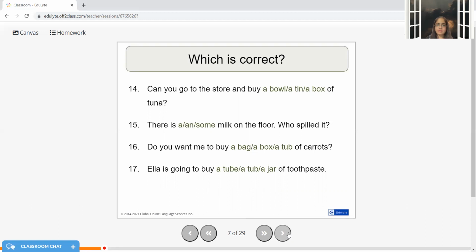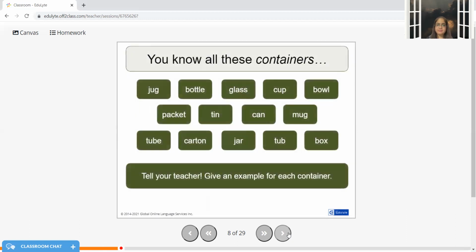There is some milk on the floor. Do you want me to buy a bag of carrots? Ella is going to buy a tube of toothpaste. So you know all these containers, and using these you need to make sentences, and we recommend you to write the same in the comments box below.